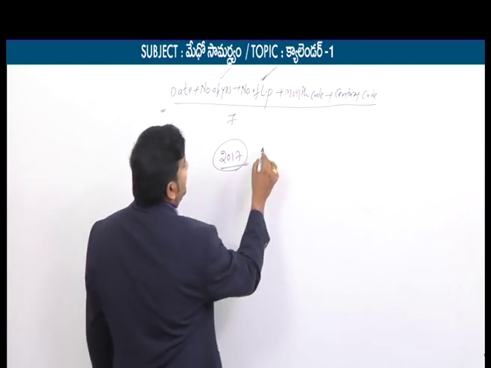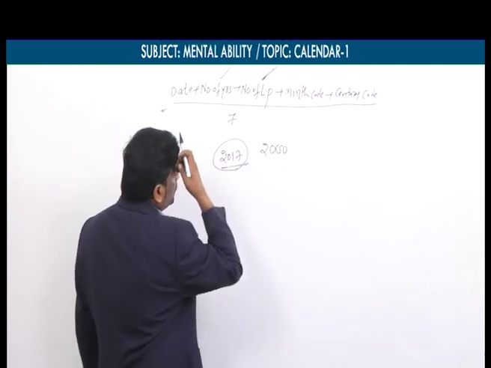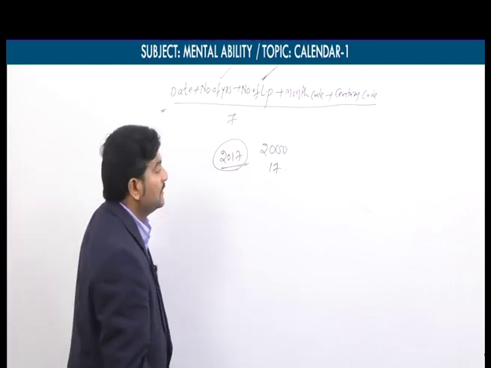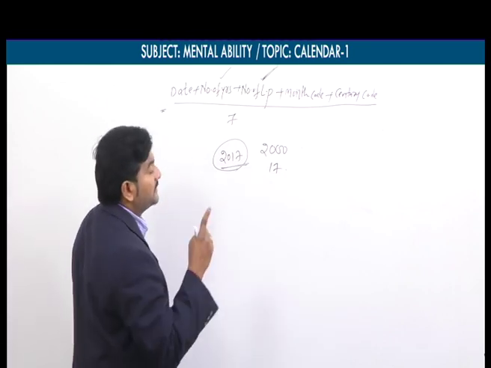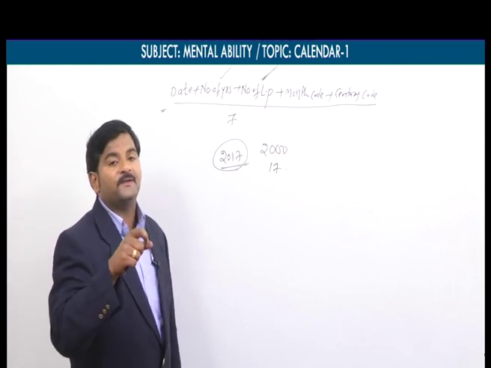In 2017, 2000 is the century year. Above 2000, how many years are we having? 17 years we are having. So now what you have to do? We know one thing. What is that? Leap year will come after every 4 years.